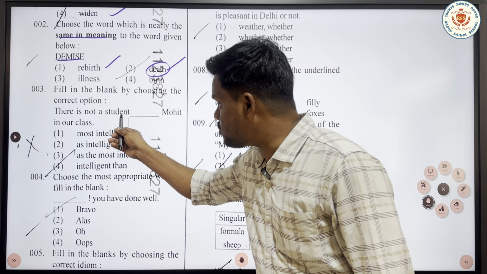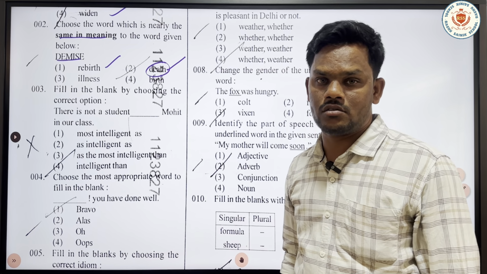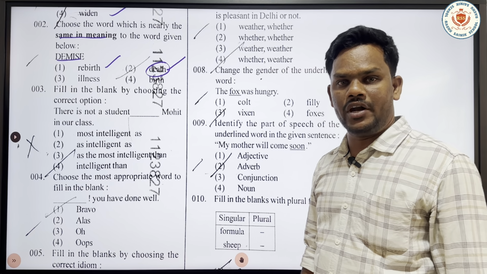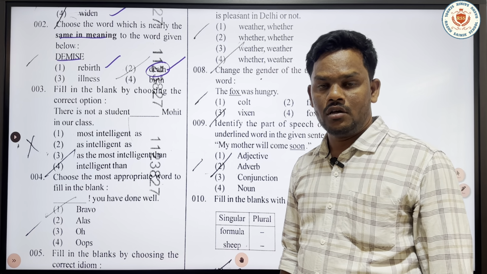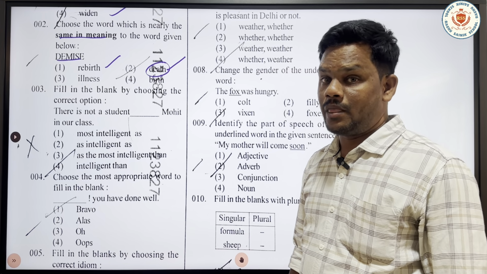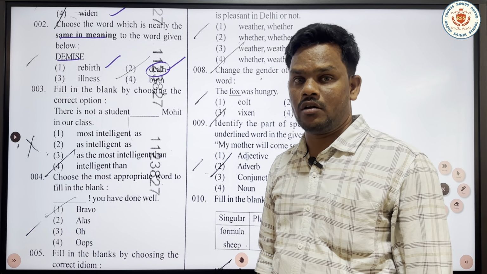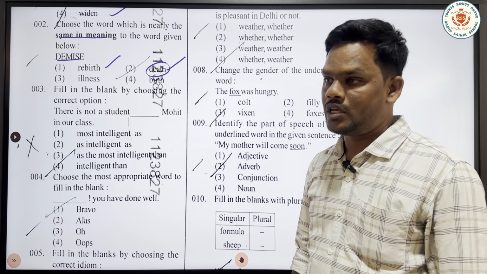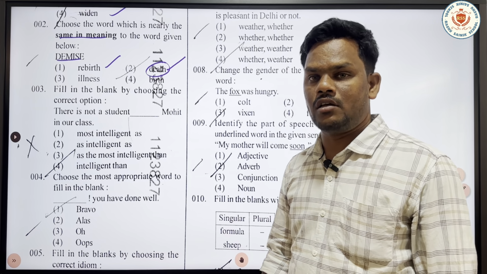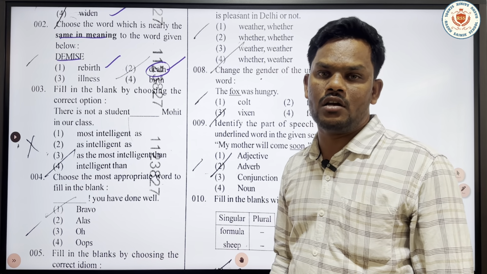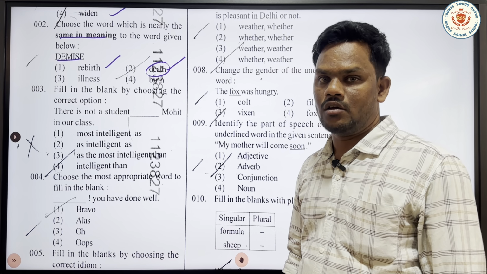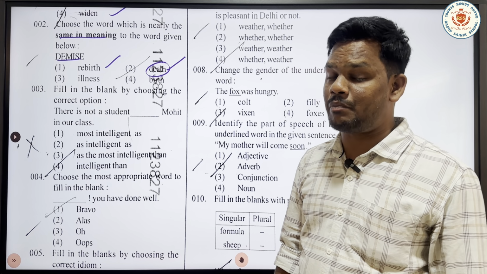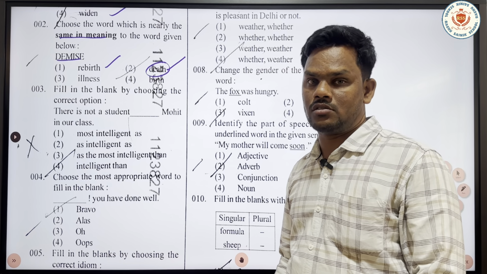Of course, we have got 3 types of degrees: positive degree, comparative degree and superlative degree. When it comes to comparative degree, we have 2 types again: degree in equality and degree in division. This question is in degree in equality.